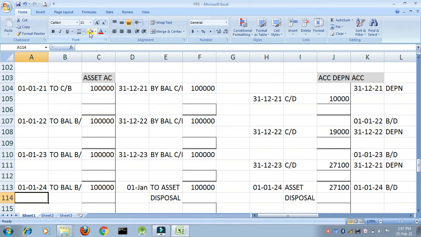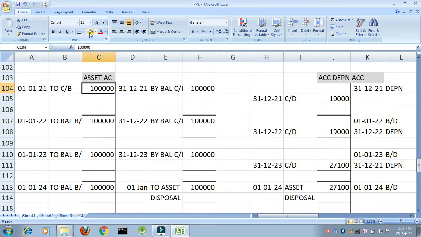In year 1 on 1st of January, what have I done? I have purchased the asset. So, asset account debit to cash or bank account, 1 lakh. I hope you all have understood. Asset account debit to cash or bank account.